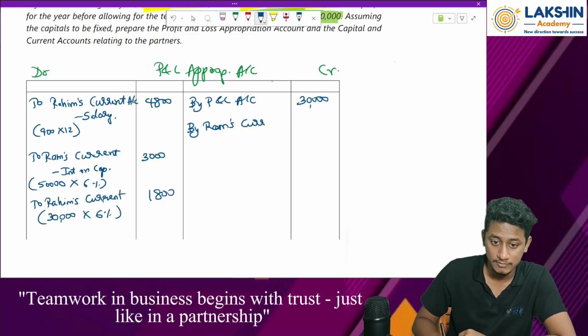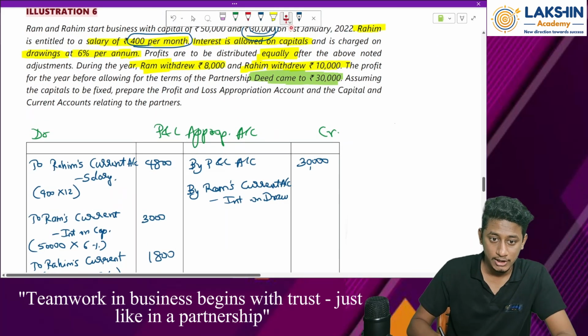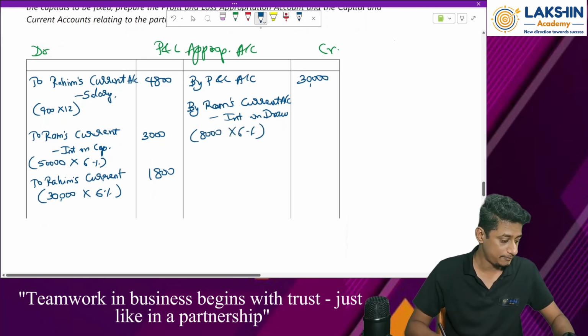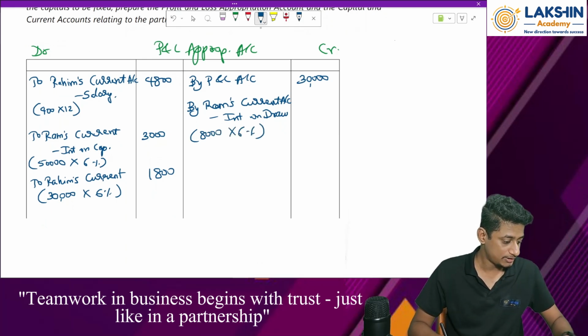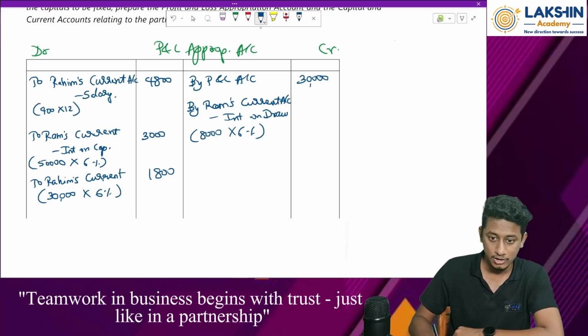Don't make the same mistakes. Interest on drawings. How much is the value of drawings? 8,000 for Ram. So 8,000 into 6%, rupees 480.